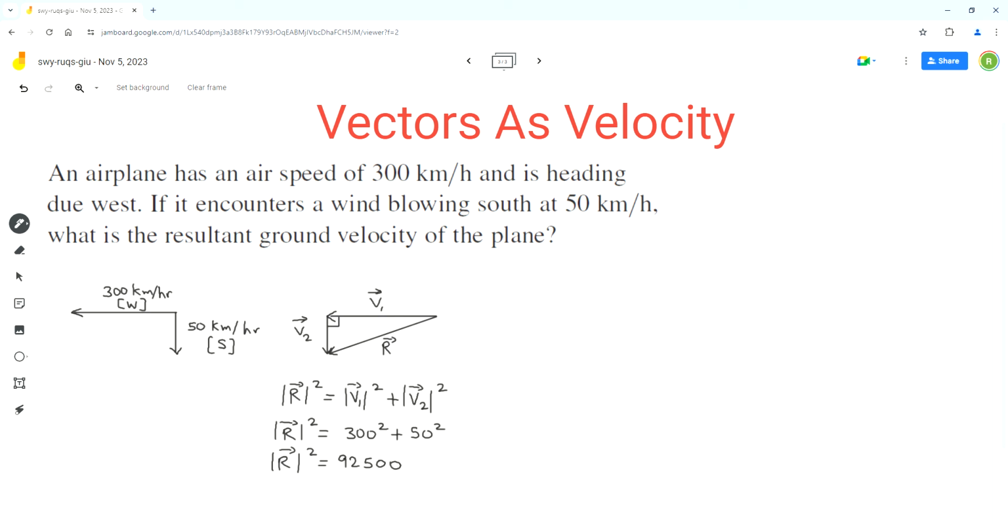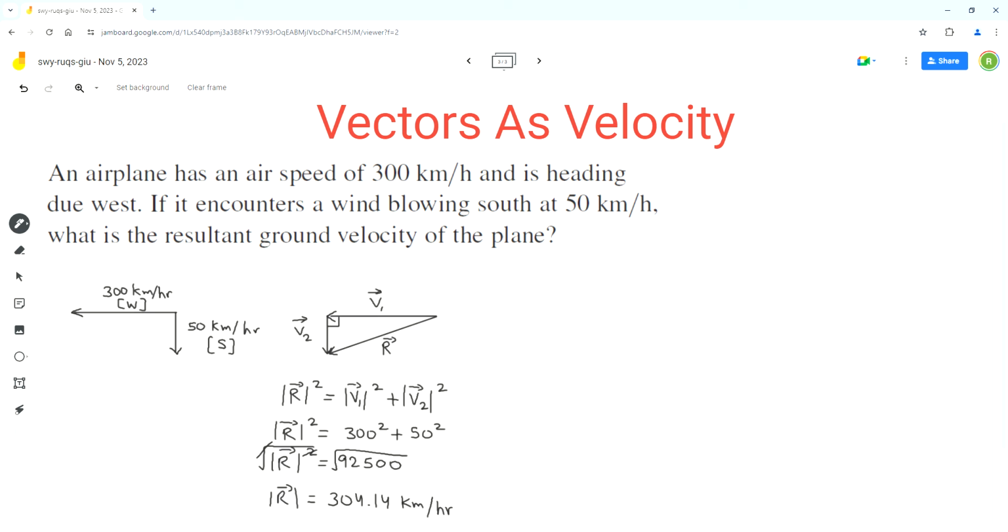Now we can apply square root to both sides. So on the left side, the square root and the square cancel each other out. So I got 304.14, and the unit is kilometers per hour.